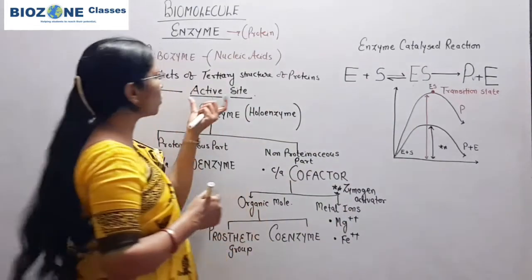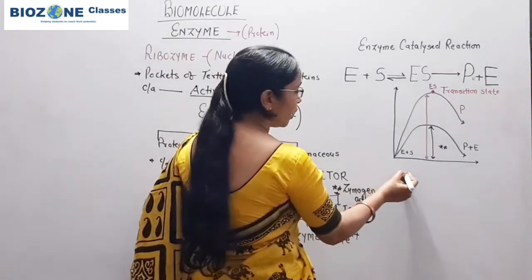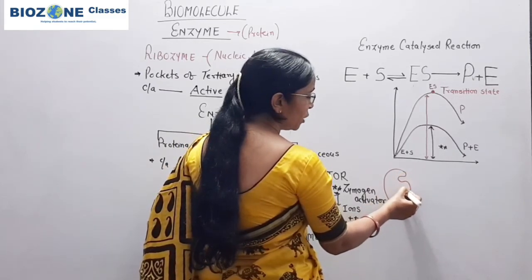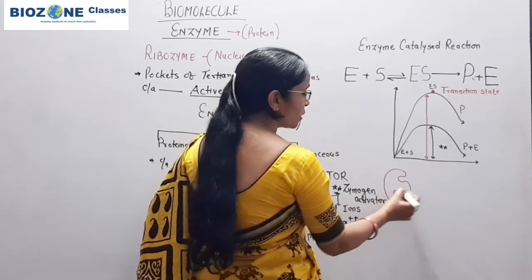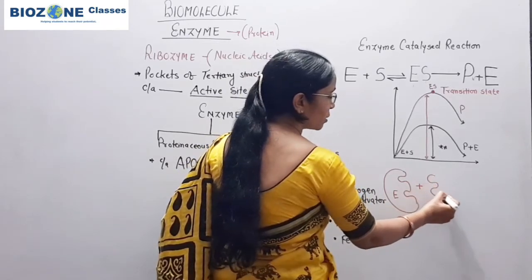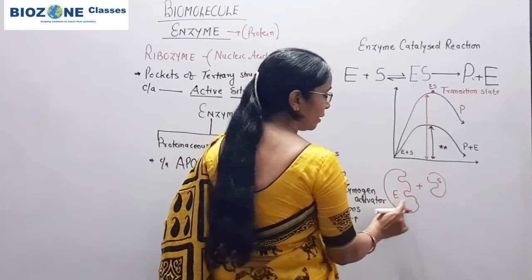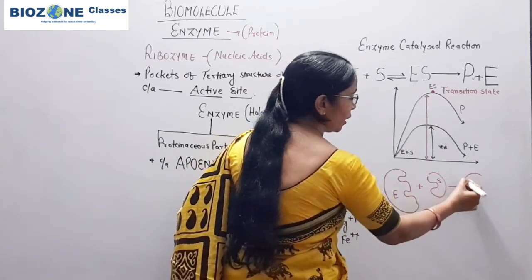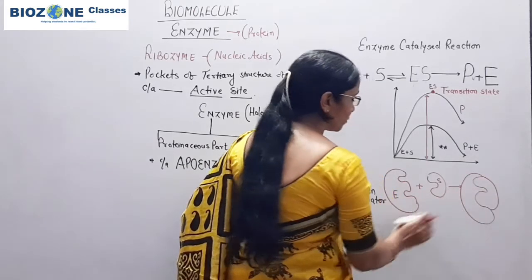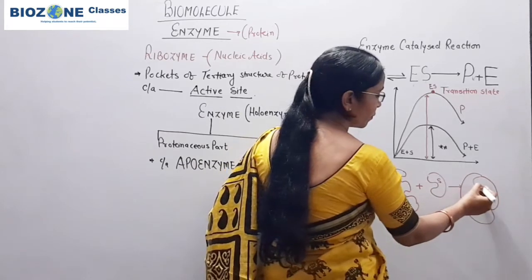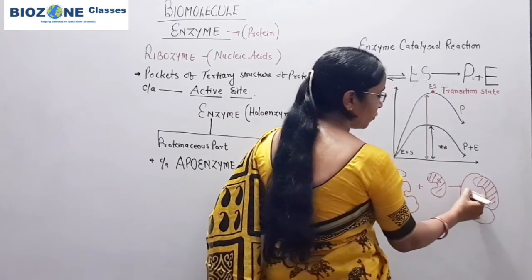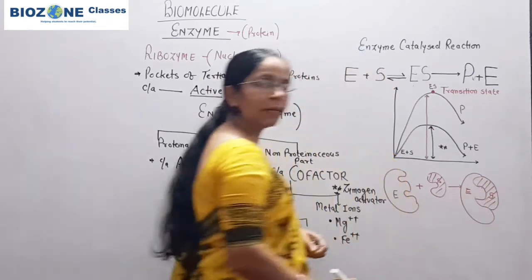When we study about the active site, diagrammatically you remember: this is the enzyme, and in this enzyme some special pockets are present. These pockets are available for the substrate. Suppose this is the substrate and this is the enzyme. This substrate is properly fixed into these binding sites, and it will result in the formation of the enzyme substrate complex.